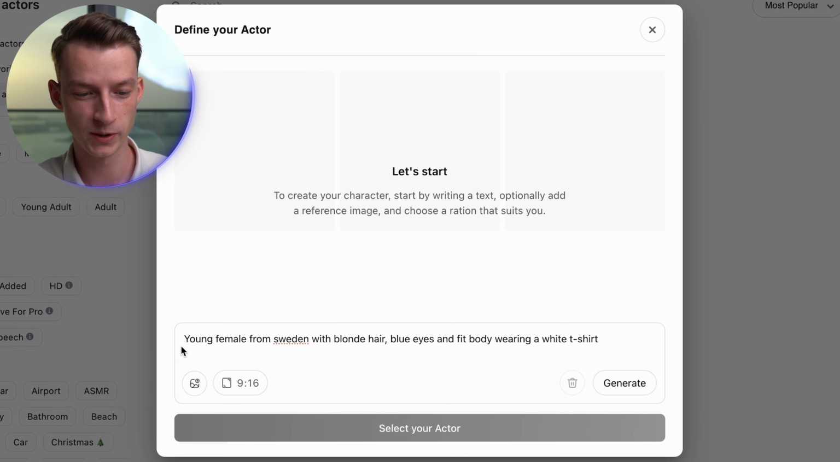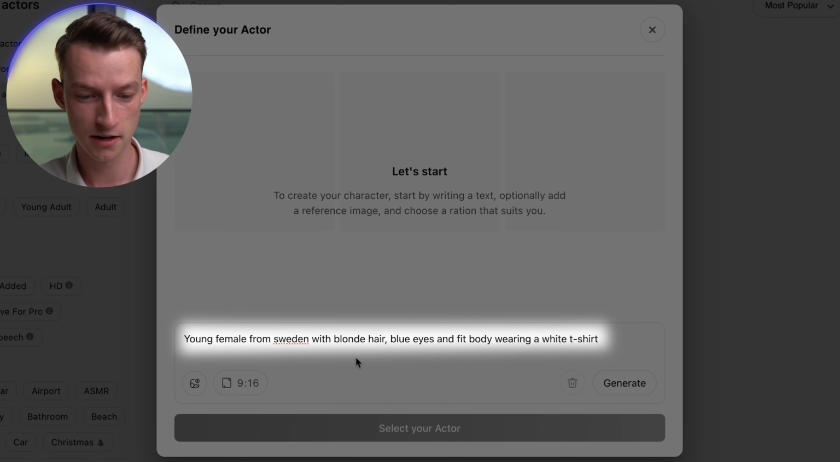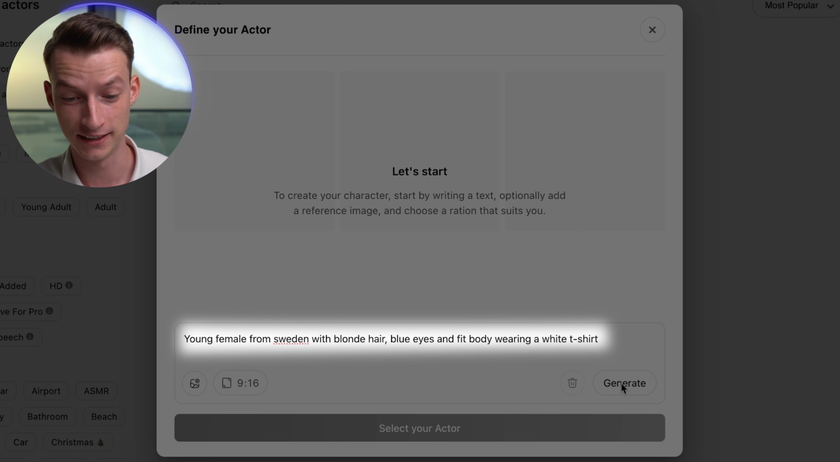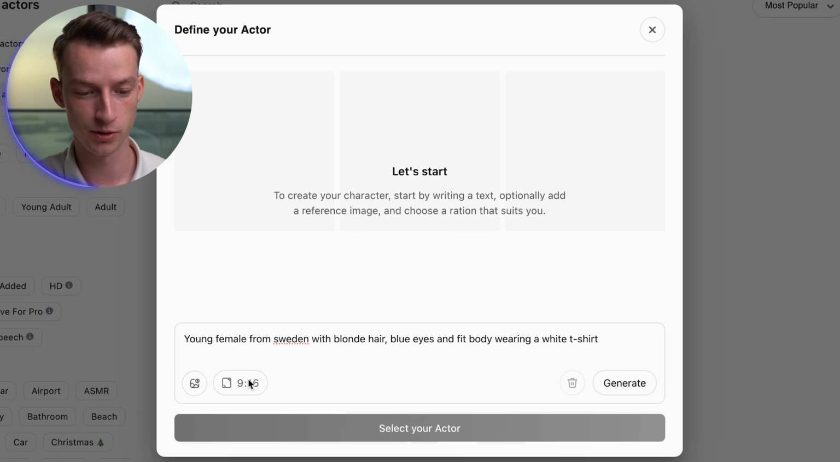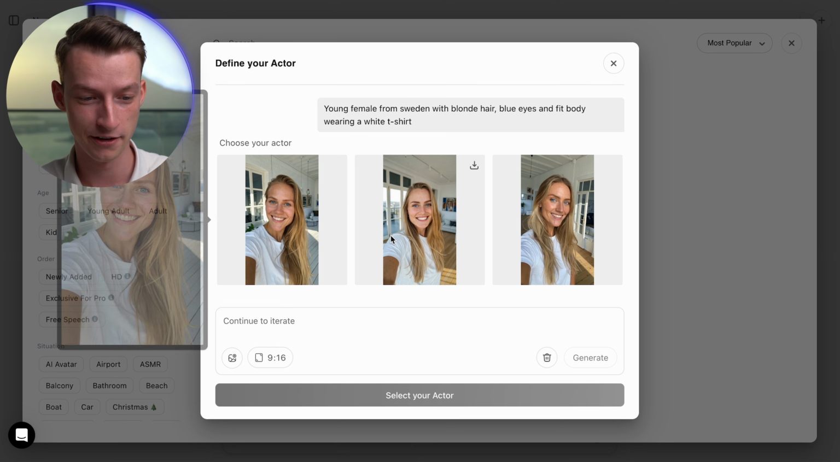For example, I'm going to say young female from Sweden with blonde hair, blue eyes, and fit body wearing a white t-shirt. After this, you can also choose the aspect ratio that you want, or you could upload your reference image here and you can click on generate. After this, it's going to make the initial variation of your actor, which you can then also go ahead and prompt furthermore to make smaller adjustments. All right, here we are. So it gave me three different options.